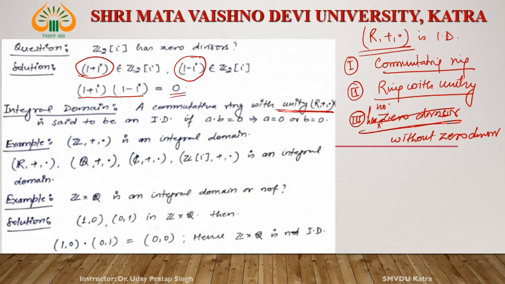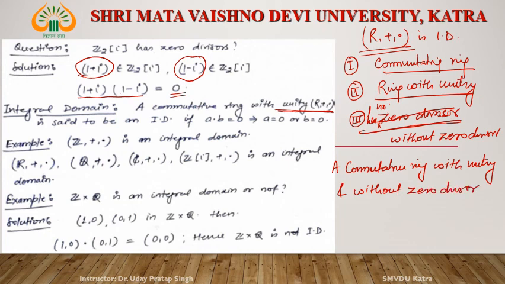Or in one line, a commutative ring with unity and without zero divisor is said to be an integral domain.